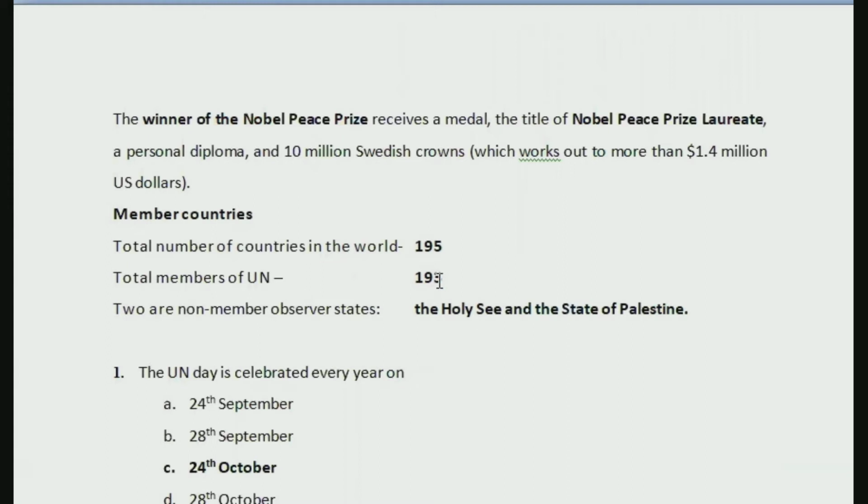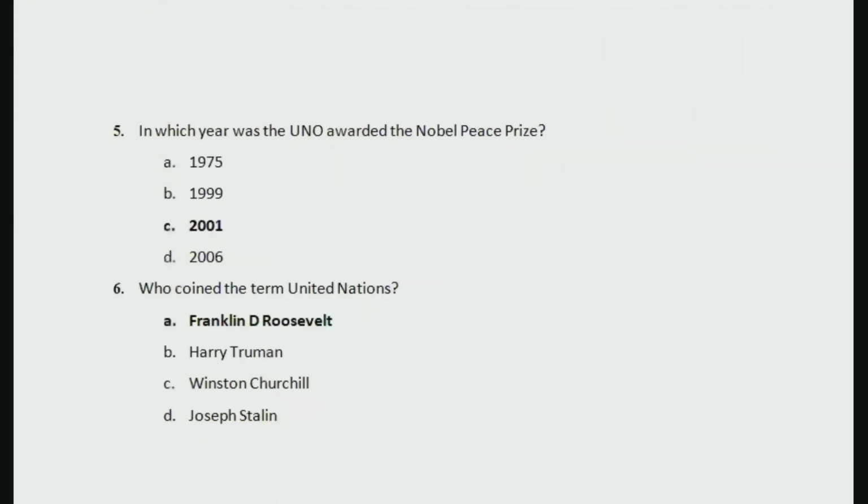So it is 193 out of 195 total number of countries in the world. There are these 2 countries who are non-member observer states of United Nations. After that, we discussed 6 questions relating to that part.